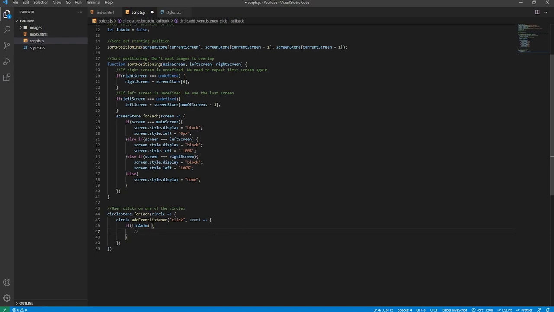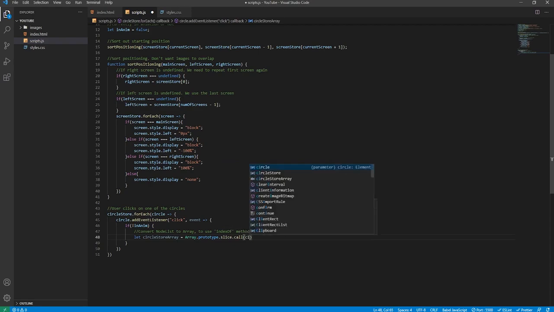And the first thing we'll say in a comment, we'll say convert node list to array to use index of method, and then we'll say let circle store array equal array. This is a default JavaScript method, array prototype slice call, and open parentheses inside we pass in the circle store.